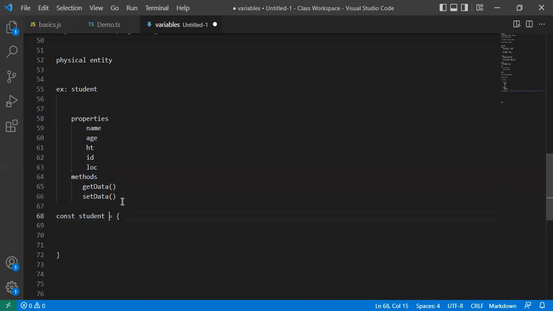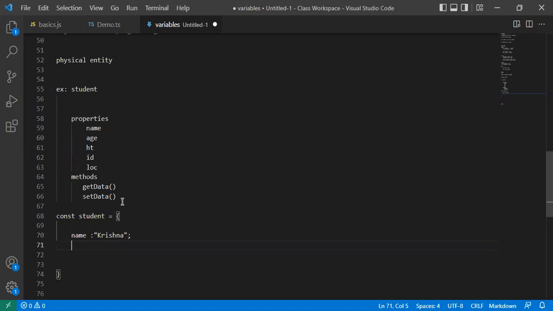Okay, now the student is an object, and the student object contains name. For name we have to assign the data. How are we assigning the data? Like this, key value pair based. Suppose name is Krishna.